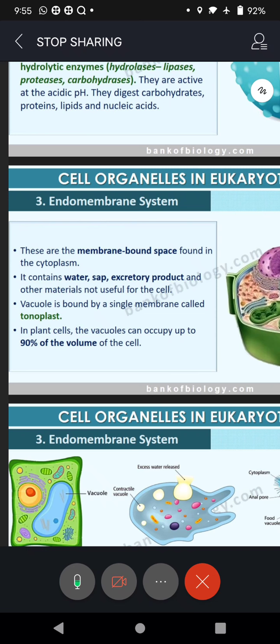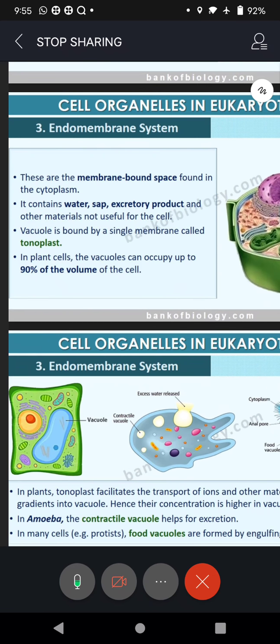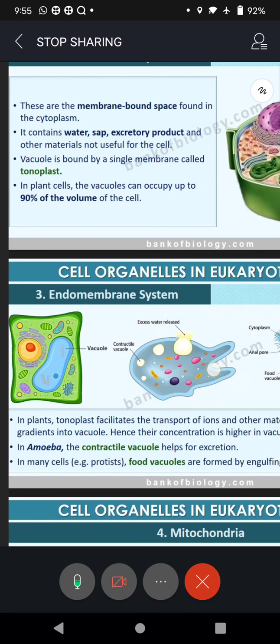Whereas in animal cells, vacuoles will be very small in size and many in number. So in plant cells, the vacuoles can occupy up to 90% of the volume of the cell. Look at that. What is the fate of other organelles? Only 10%. Right? That is the domination of vacuoles.